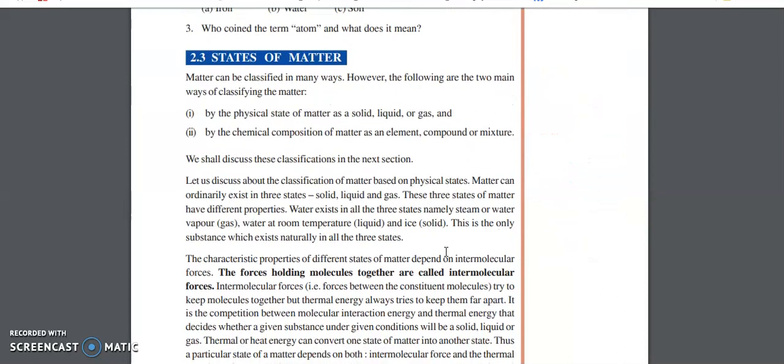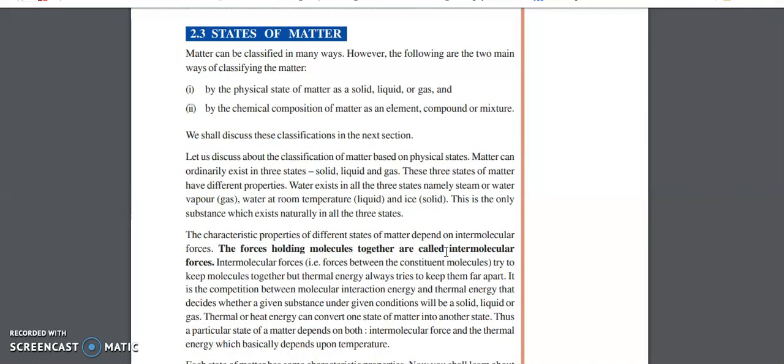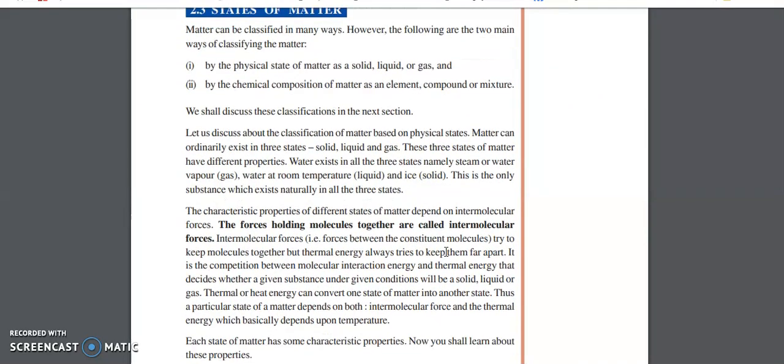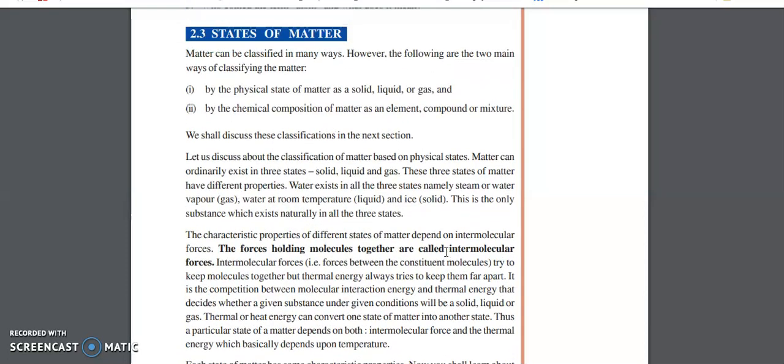Now we are going to discuss the different states of matter. Till now we have discussed what is meant by matter, anything that has mass and occupies space, and what is meant by substance. Next we are moving on to different states of matter.